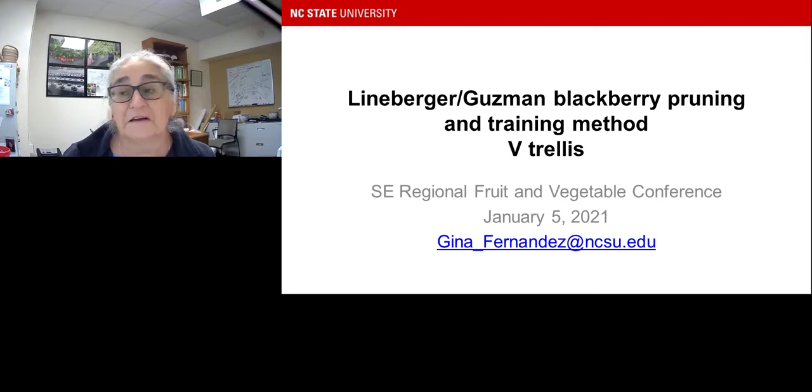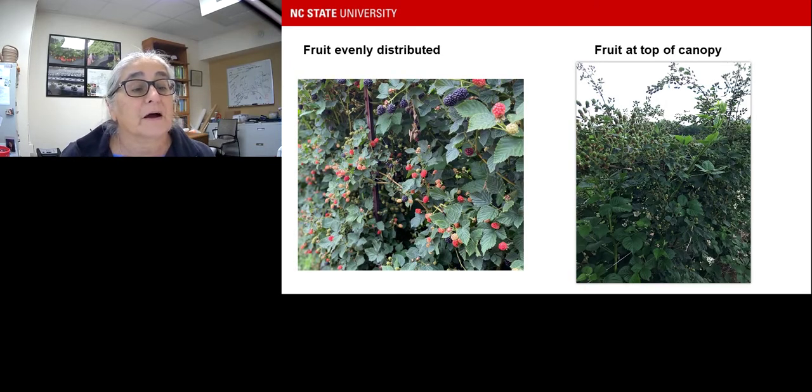It's a modified V trellis system with the type of pruning method that we talk about all the time, with just one little tweak. All right, so this is what you want here on the right side: fruit evenly distributed. You can see it's ripening on the top first, but you have fruit all the way down to the ground. This is what you don't want to have, and I hope it shows up better on your screen than on my tiny one: fruit only at the top of the canopy. You can see all this ripe and green fruit right at the top of the canopy, and not a lot of fruit down here.